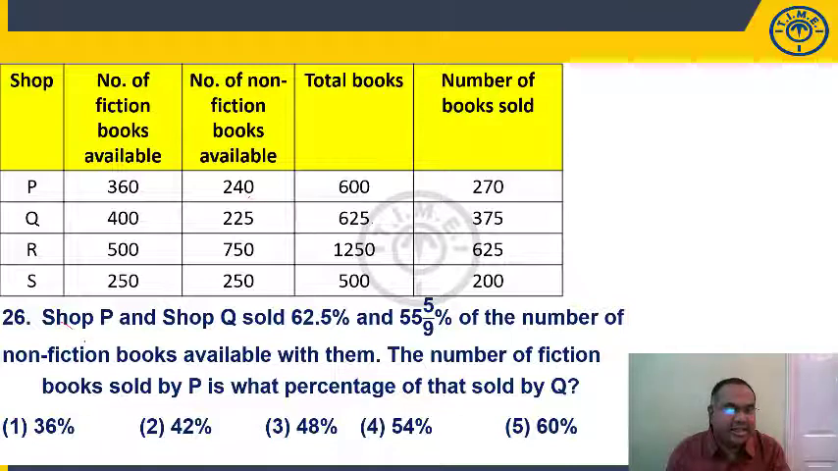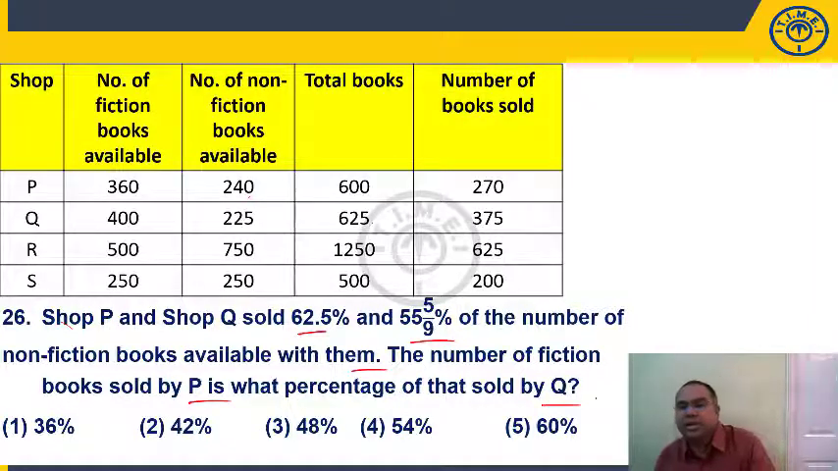Question number 26. Shop P and Shop Q sold 62.5% and 55.9% of the number of non-fiction books available with them. The number of fiction books sold by P is what percentage of that sold by Q.